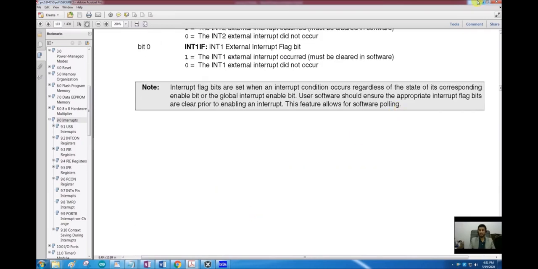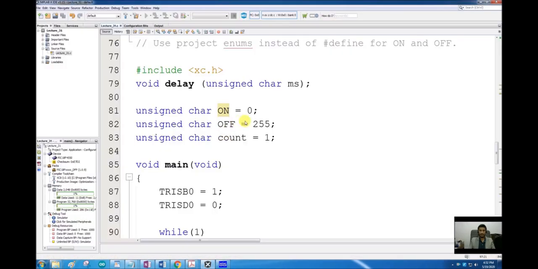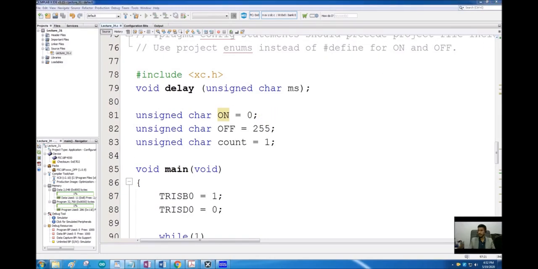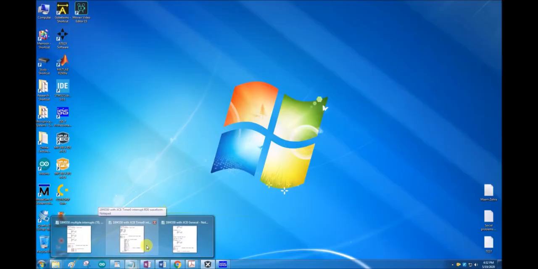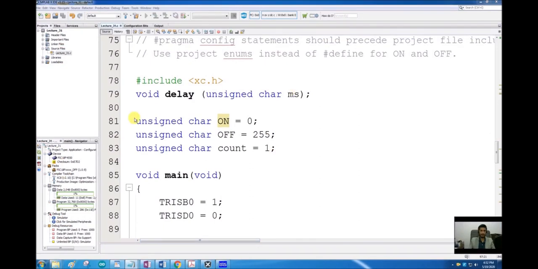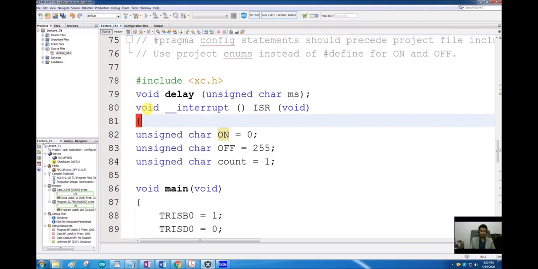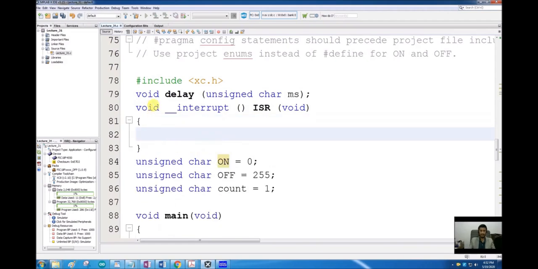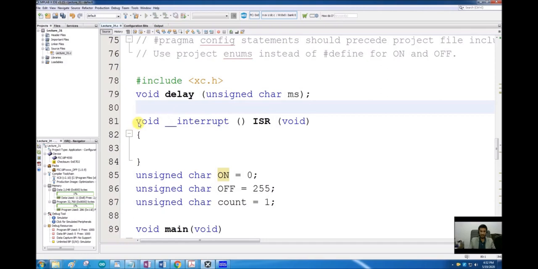So let's start our program. Here I will keep these variables as they are. What I will change here is that I will add a subroutine. So let me copy this because it has a specific syntax. Following this syntax is very important. I will share it with you. You will have to copy it always.